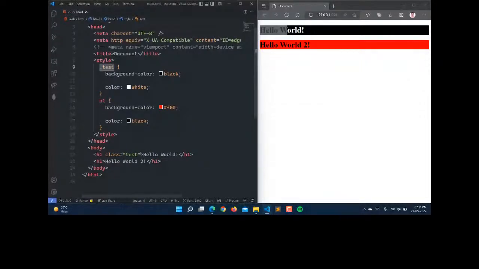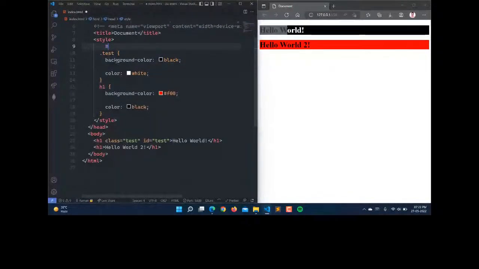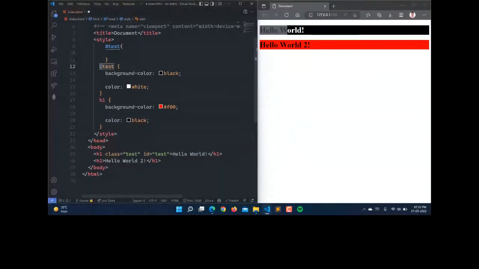And the same is applicable for the ID. So if the ID is test, then we can use the ID as well. So just copy this. So here will be the ID, that is test. And for the ID, we use hashtag here. For the class, a dot symbol represents the class, and hashtag represents the ID here. And the element is just represented as the element name.